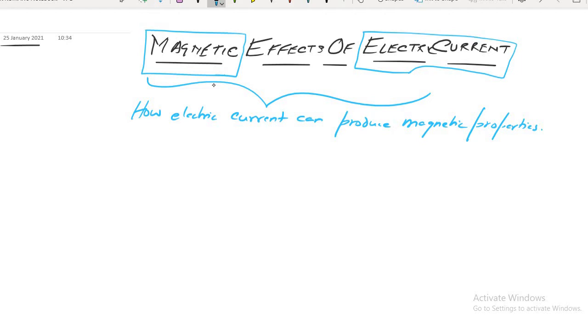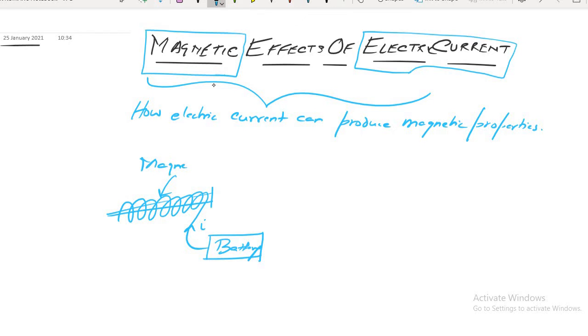Let me give you an example, the same example that Subrat has given to me. Let me take a nail, and if I wind a wire around this nail and connect it with a battery, then what will happen? Sir, current will pass through it. Yes or no, everyone? If I pass current through the iron nail, this iron nail will show some magnetic properties.